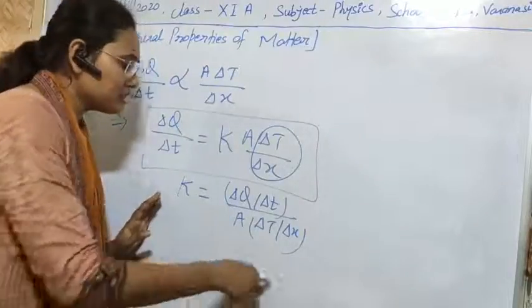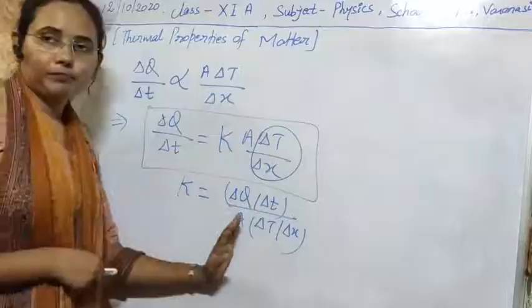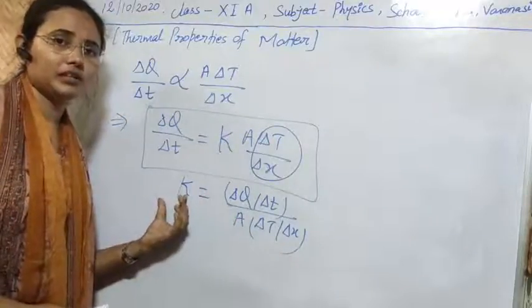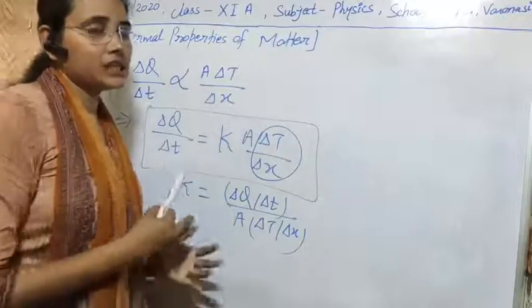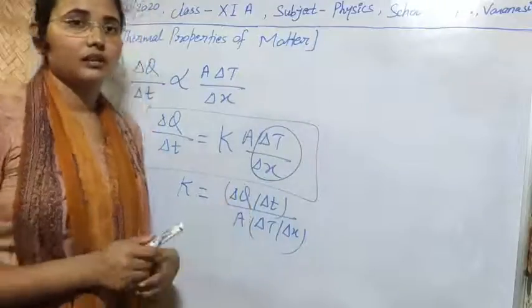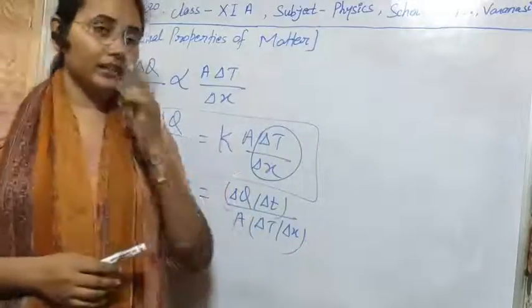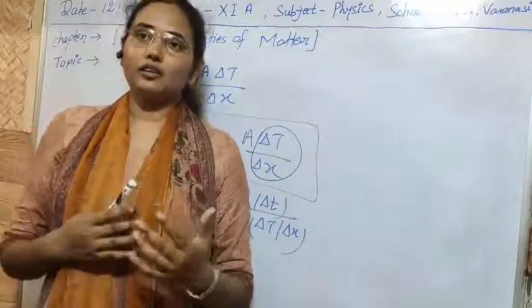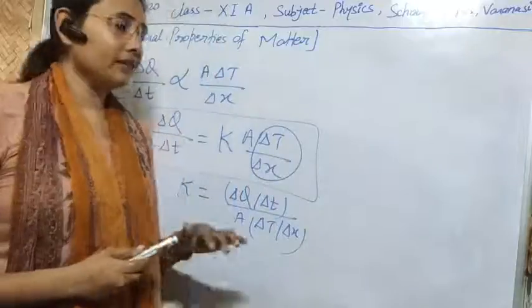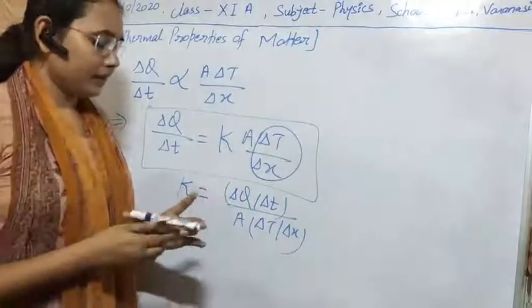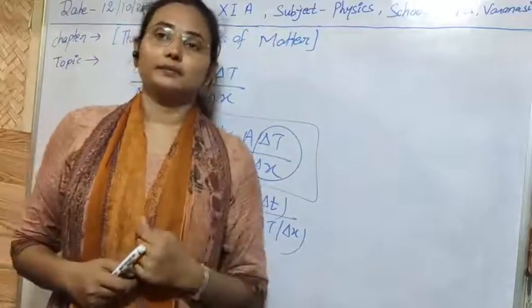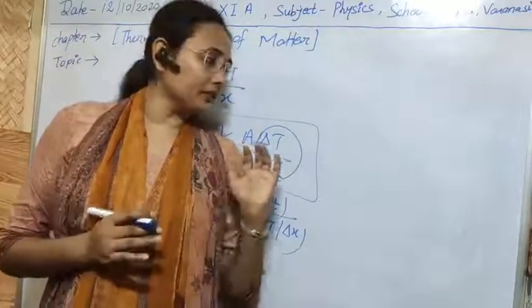So the coefficient of thermal conductivity depends upon these three factors, and we can easily calculate it by putting these values in this equation. So I think what thermal conductivity is, and how we can measure a greater or smaller amount of conductivity of heat, is now clear to you. If this concept is clear, here is one more concept I want to tell you, which is the concept of conduction current.